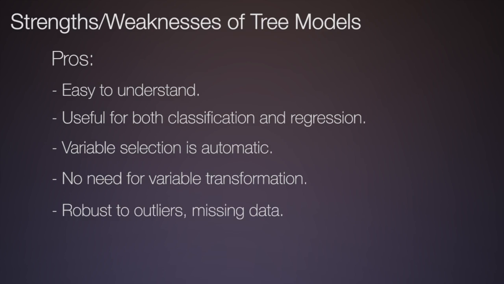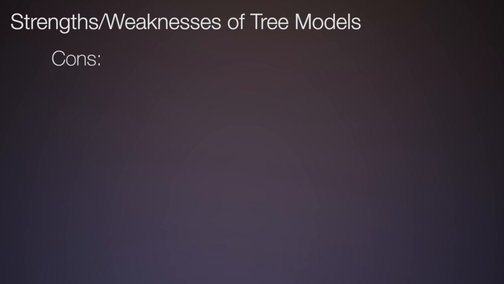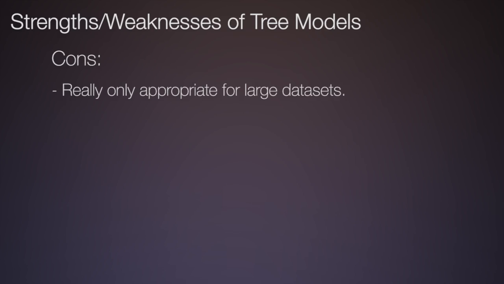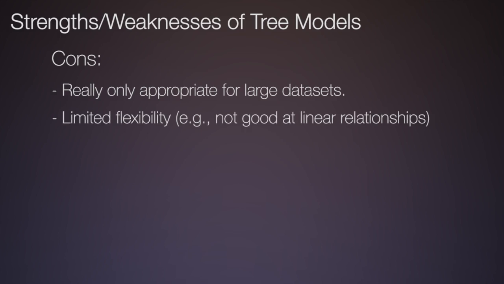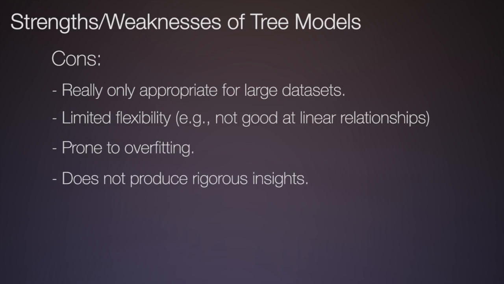But trees also suffer from several weaknesses. First, they are only appropriate for large datasets. Second, since trees cannot capture interactions among different predictor variables, they are not good at modeling linear relationships. Third, they are prone to overfitting. Therefore, it's important to cross-validate and prune. Finally, trees do not produce rigorous insights like linear or logistic regression models. Overall, trees are powerful as a predictive model and should be part of a modeler's toolbox.